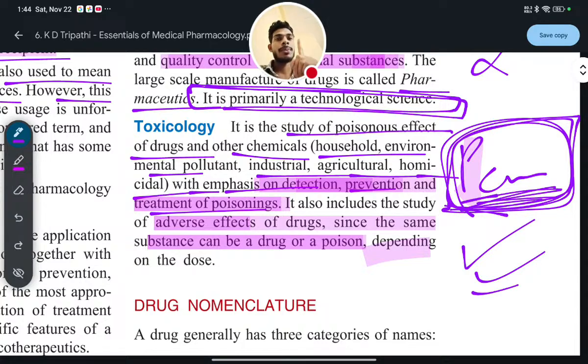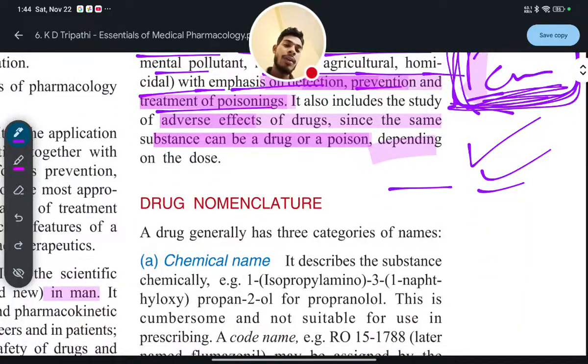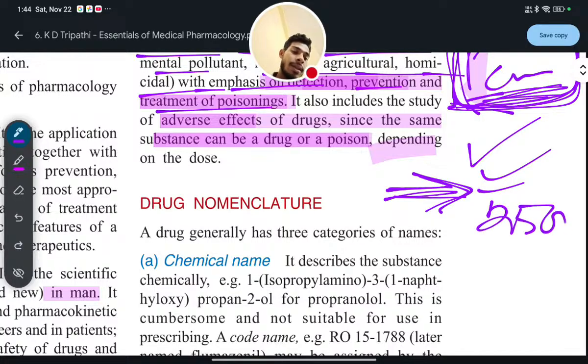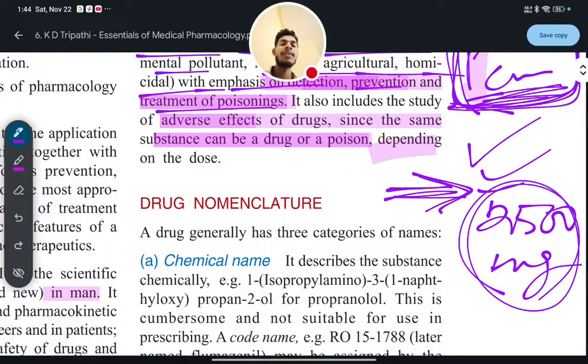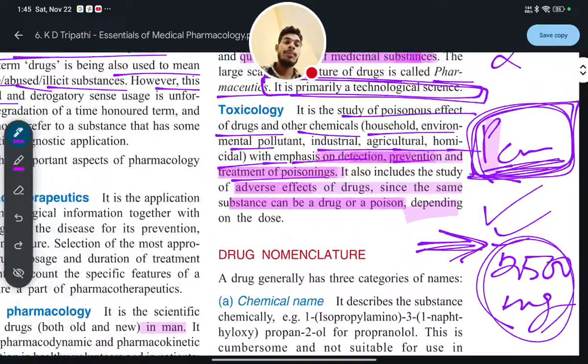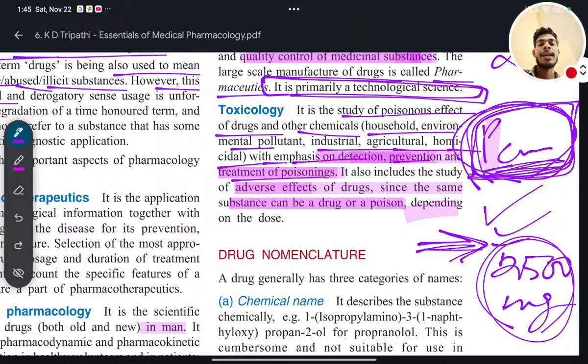But you have to remember one thing, you can't cross the limit of up to 2500 mg. What is this 2500 mg? It is the limit. After 2500 mg, it will be toxic to your body. So below 2500 mg, the drug will act as a drug or a medicine to your body. It will show the pharmacological action, drop down the body temperature, and your fever will be cured.